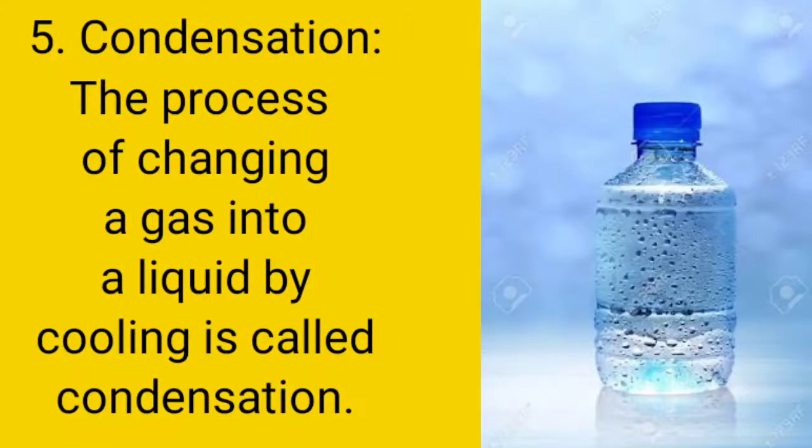All these droplets are an example of condensation, because you can easily see there the process of changing a gas into a liquid. So when a gas turns into a liquid, it is called condensation.